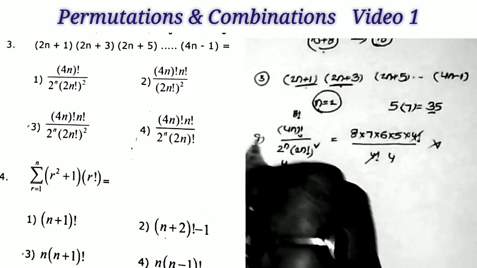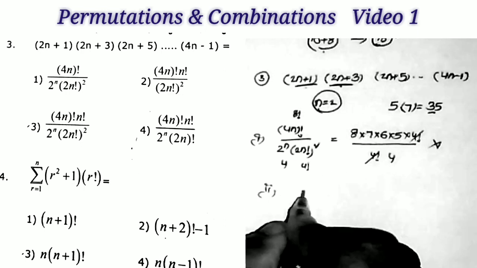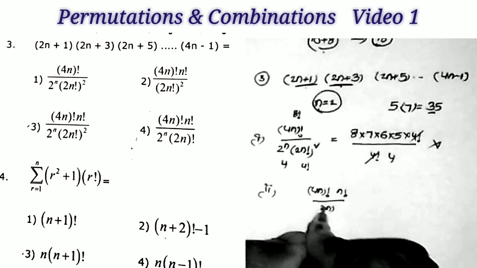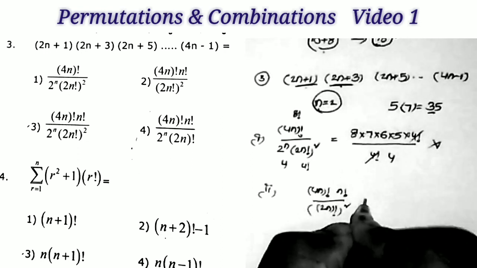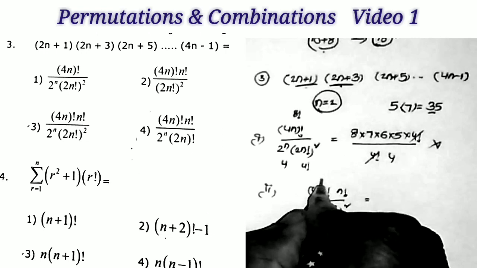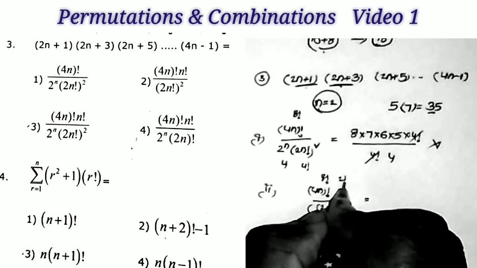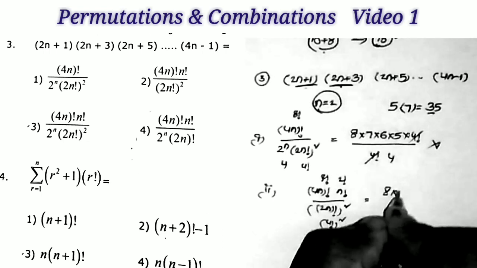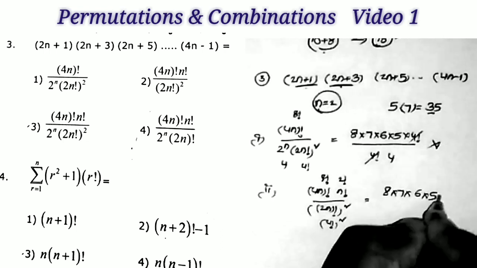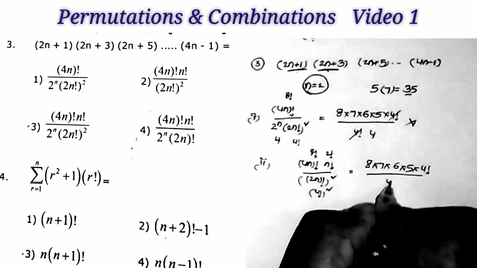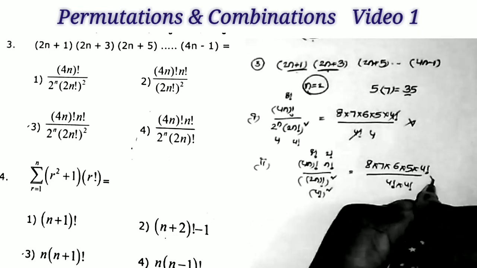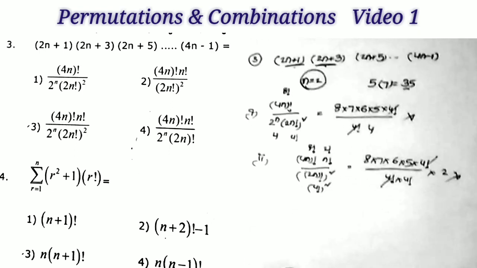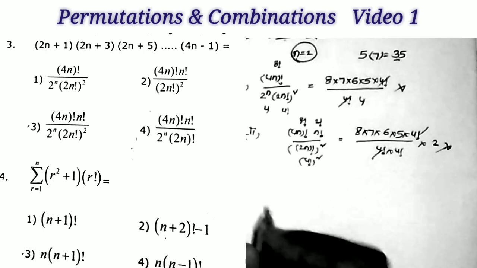Now taking the second option. What is the second option? This is equal to 4n factorial into n factorial by 2n factorial whole square. That is 8 factorial, 2 factorial, by 4 factorial whole square. Again this is equal to 8 into 7 into 6 into 5 by 4 factorial into 2. So here also it doesn't return the value 35. After simplification, it doesn't return the value 35. So this is not the correct option.